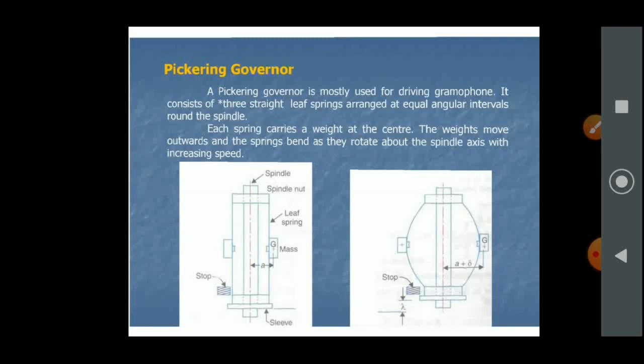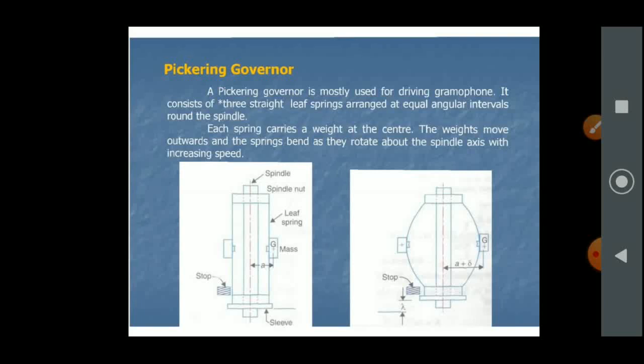A Pickering governor is mostly used for driving a gramophone. It consists of three straight leaf springs arranged at equal angular intervals around the spindle. Suppose 360 degrees is the circumference of the circle.